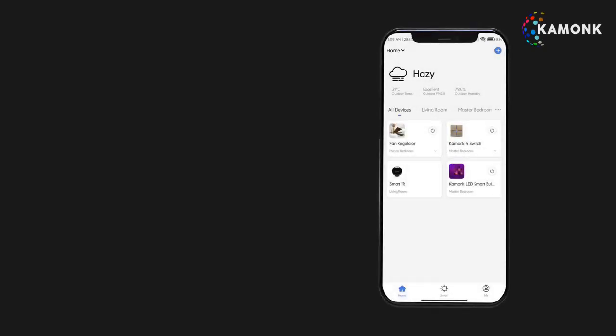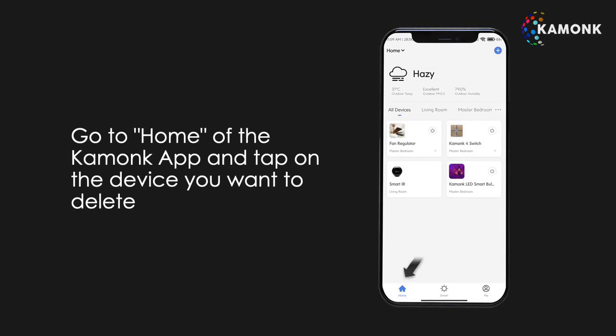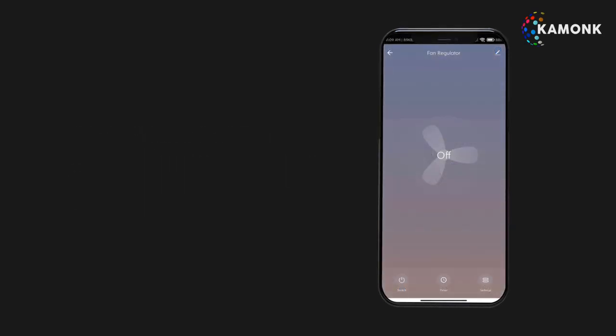Open the Kamonk app on your phone and click on Home from the toolbar at the bottom. Select the device that you want to delete and click on the Edit button, which is at the top right corner of the screen.